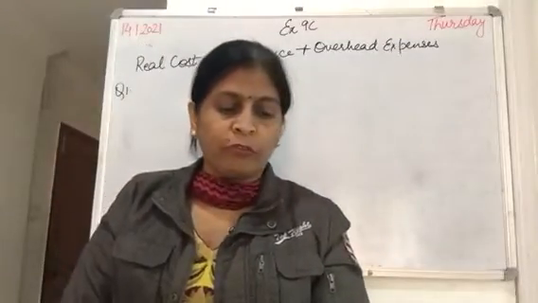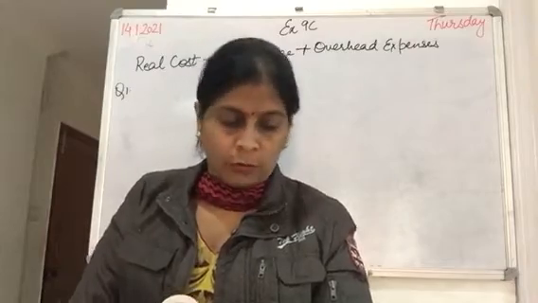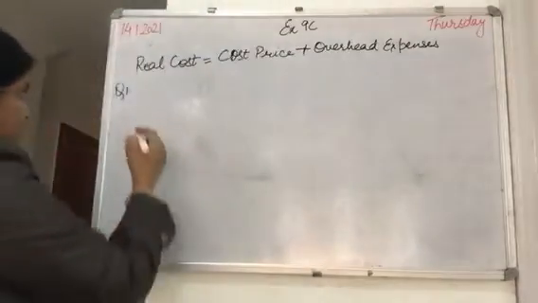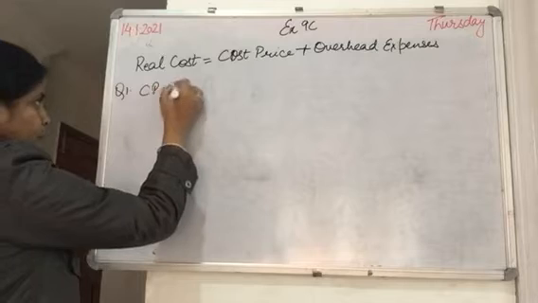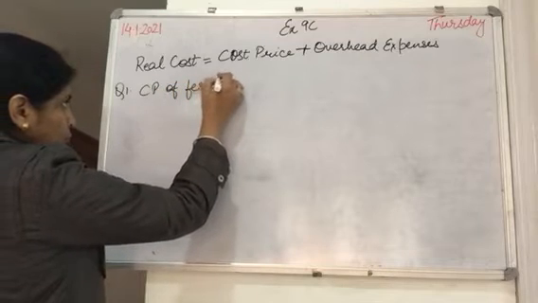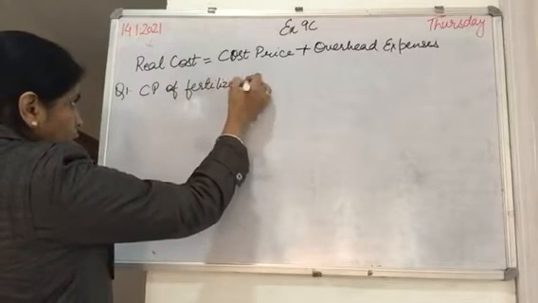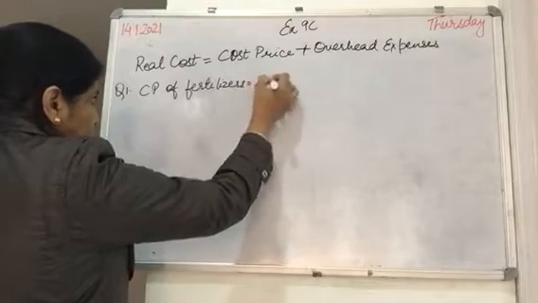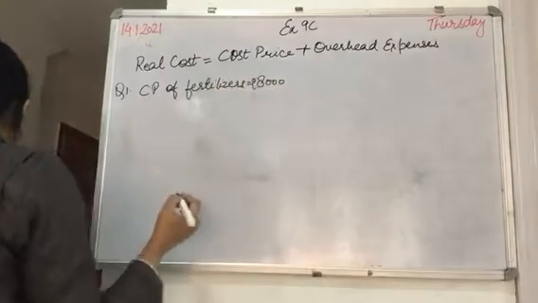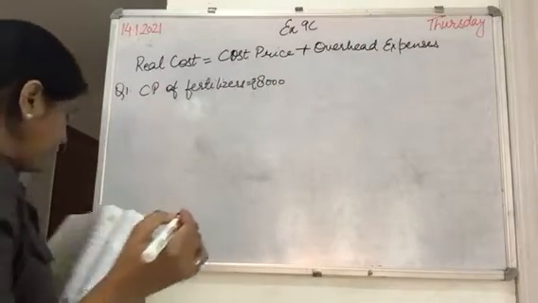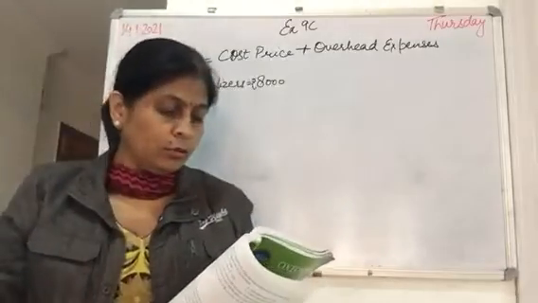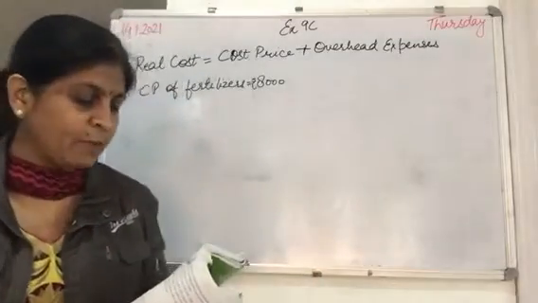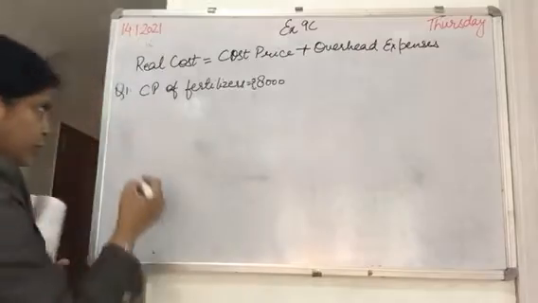A shopkeeper bought fertilizers worth rupees 8,000. So cost price of fertilizers is rupees 8,000 from the city and brought it to his village. He spent 520 on transportation.